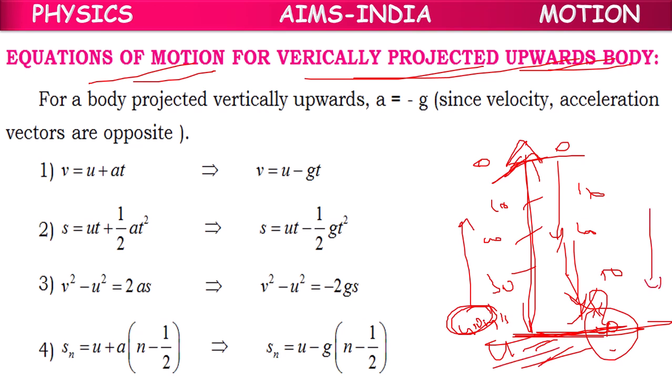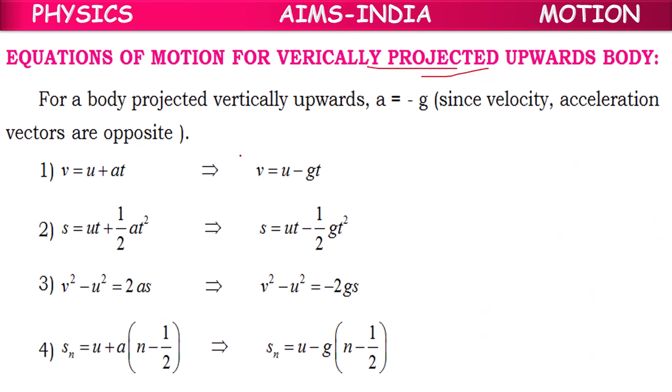So initial velocity will be 40, but final velocity for upward body, because this is the last step in upward motion, final velocity will become 0. So that's why it is falling down. So for vertically projected bodies, V value is 0. And one more thing, as it is vertically projected, acceleration due to gravity acts downwards. So that's why it is going opposite. That's why it is negative. So A equal to minus G.